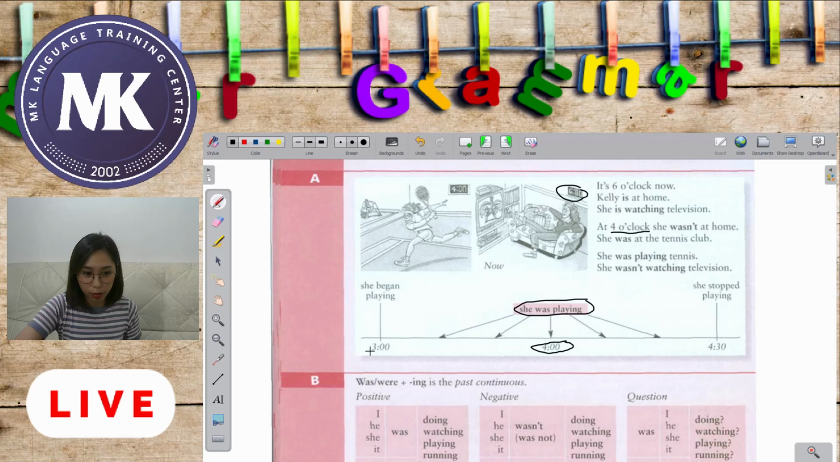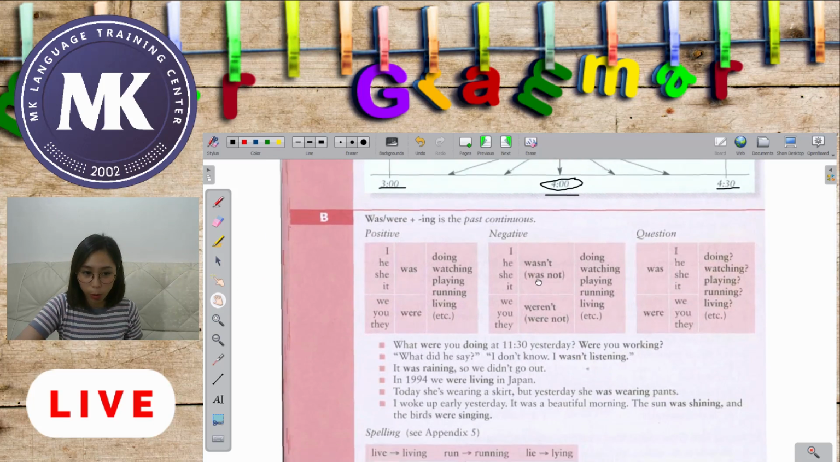We have here 3 p.m., 4 o'clock and 4:30. So during 3 p.m. she began playing. So she started to play. And somewhere between 3 o'clock and 4:30, that is 4 o'clock, she was playing tennis. So that's why she wasn't at home during this time at 4 o'clock. So we will try to explain this a little more.